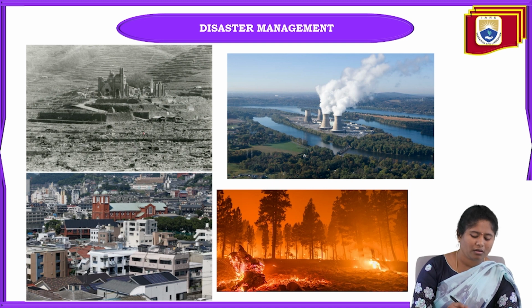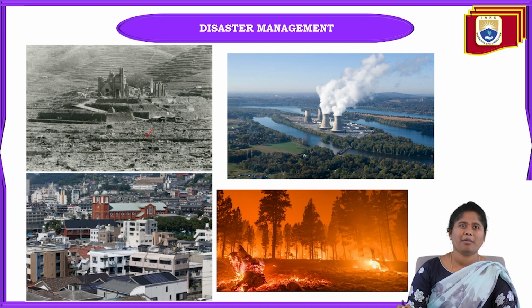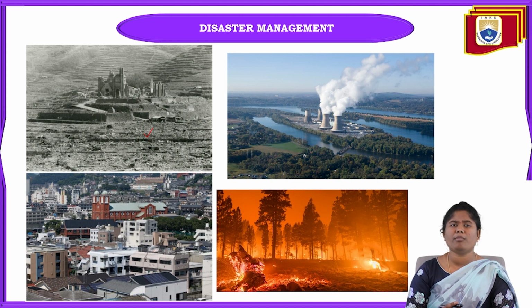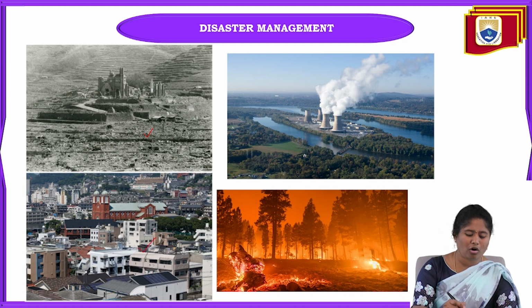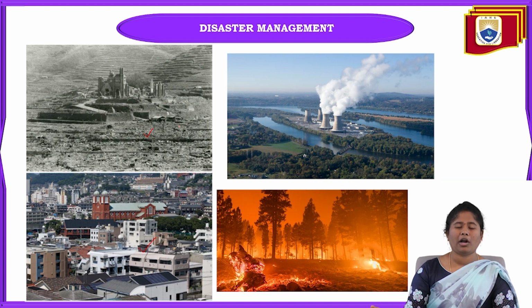This one is the Hiroshima and Nagasaki picture. In Hiroshima and Nagasaki, because of the atomic bomb, the overall land, the villages of Hiroshima and Nagasaki, was totally burnt. Here you can see the before and after of the atomic bomb. Here you can see how nice it was, and after the atomic bomb you can see how much it changed the land.